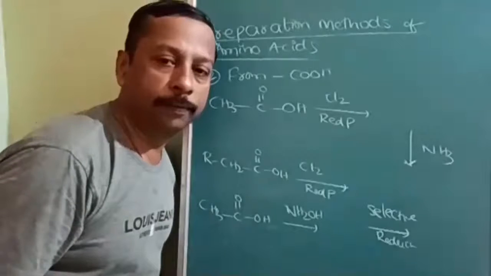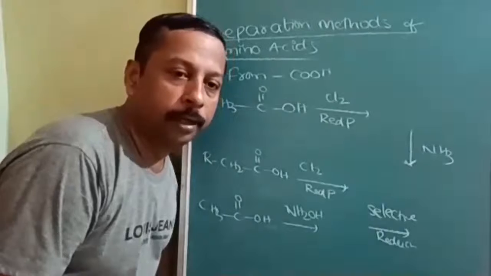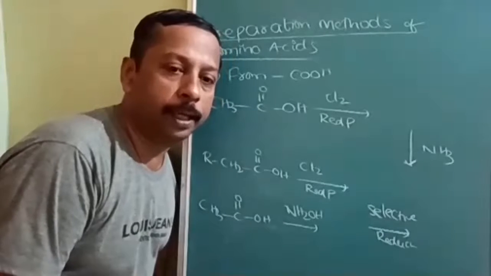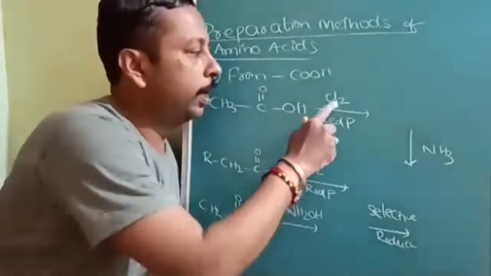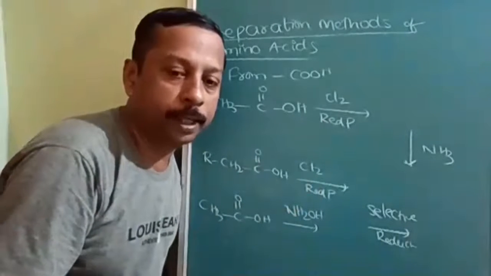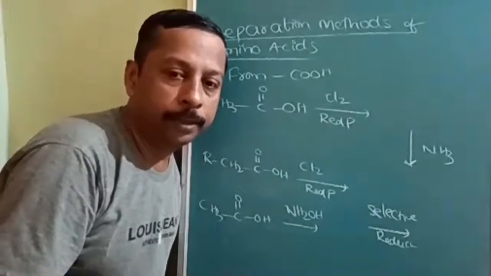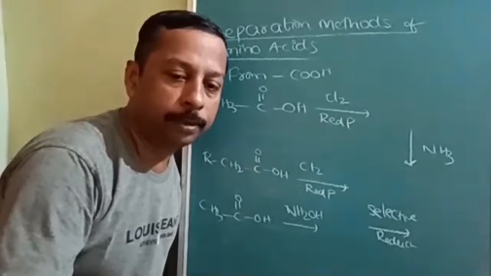Suppose we have an aldehyde, we have used the previous methods. Now we are going to start from carboxylic acid. When you add Cl2 in the presence of red phosphorus, at which carbon will the chlorine be substituted?